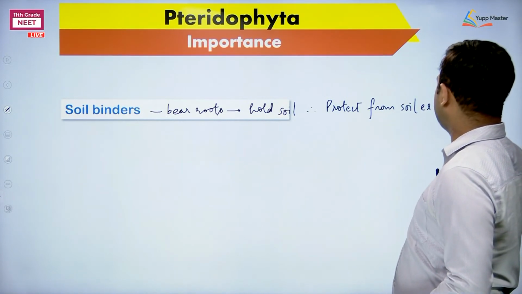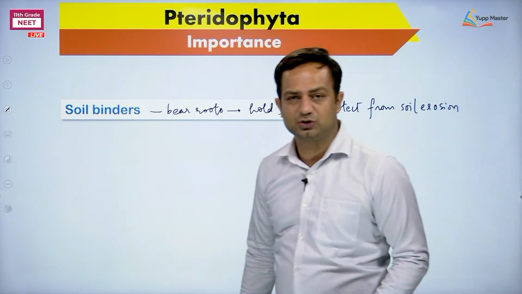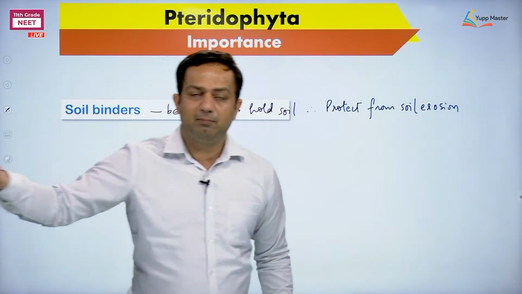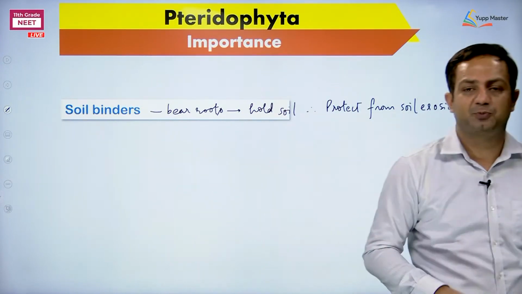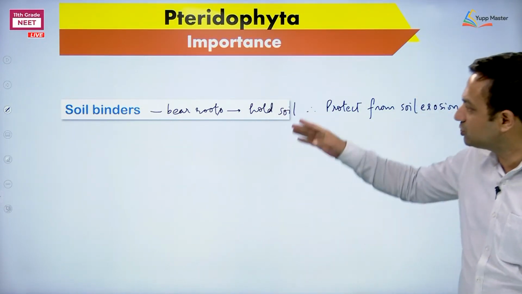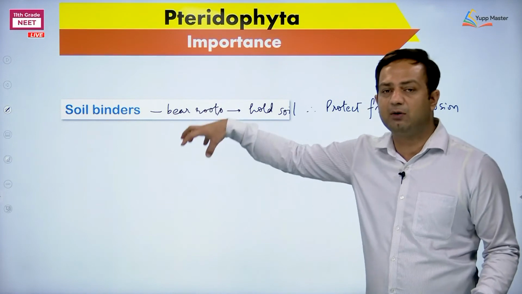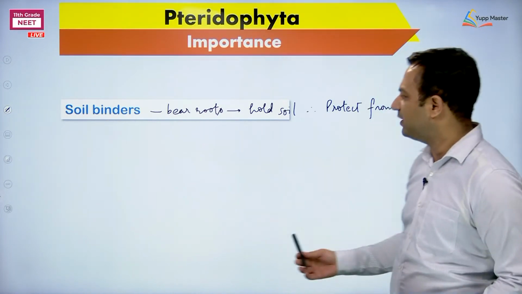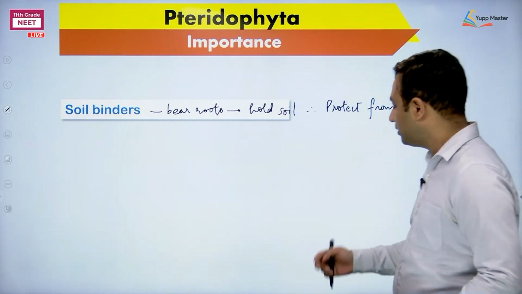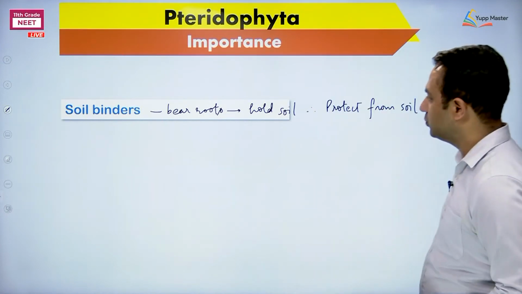In Bryophyta we have studied there is a different method to avoid soil erosion. What? The mat-like growth of Bryophyta members, the mosses, was protecting against soil erosion. But here soil binders means the word soil binder is used for those having roots, whether true roots or adventitious roots.